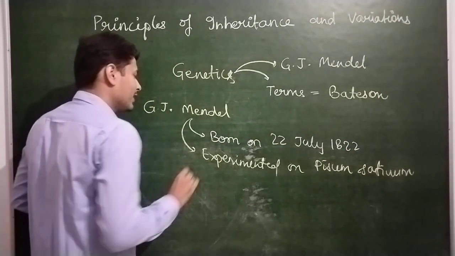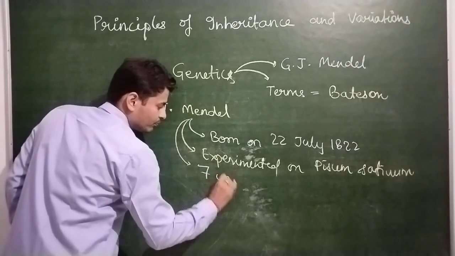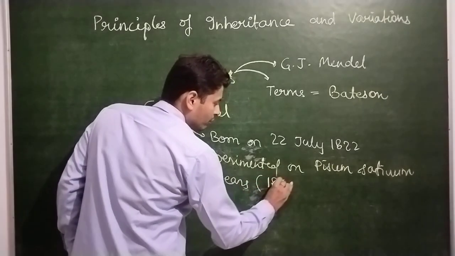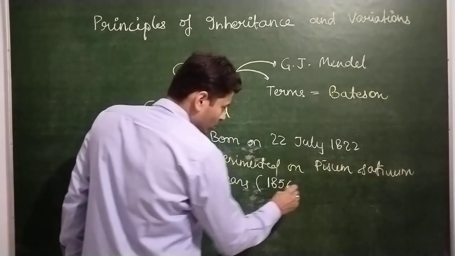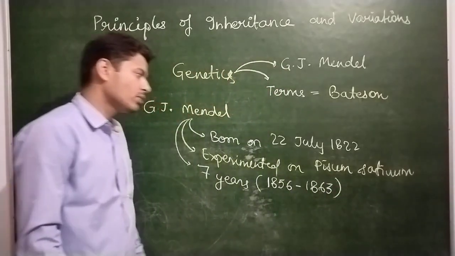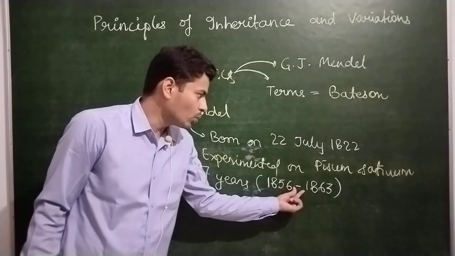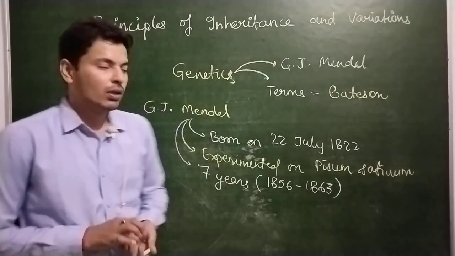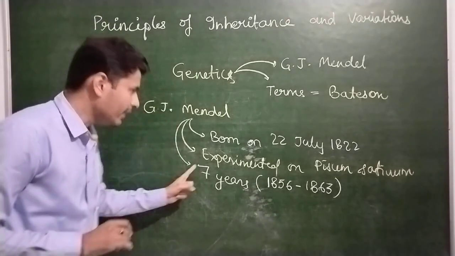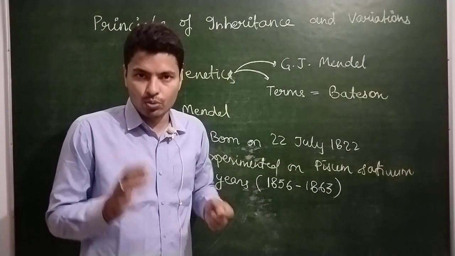On this pea plant, he experimented for around 7 years, starting from 1856 to 1863. These 7 years it took Mendel to study on these plants and give all the important conclusions.